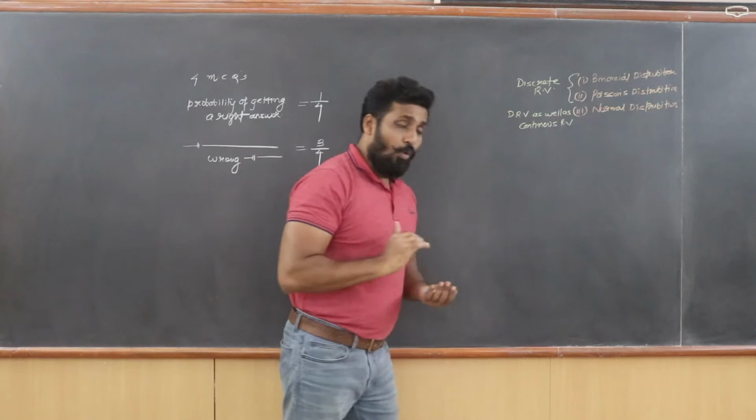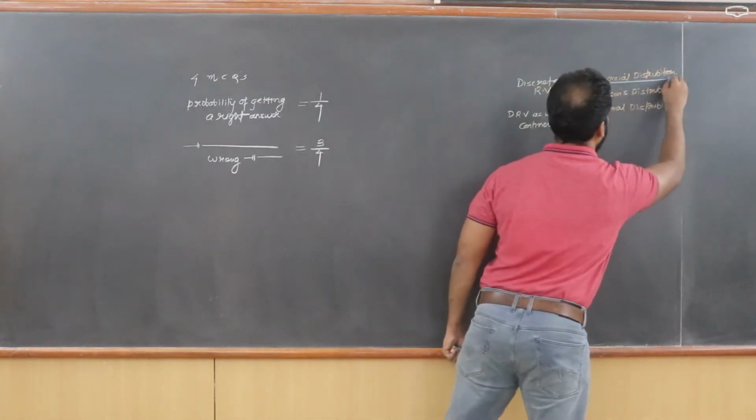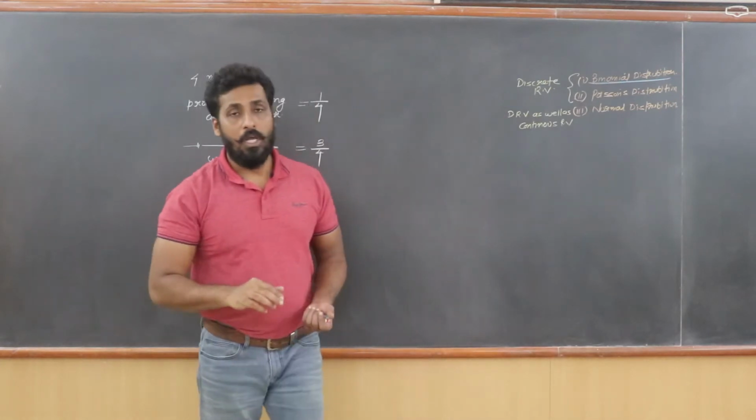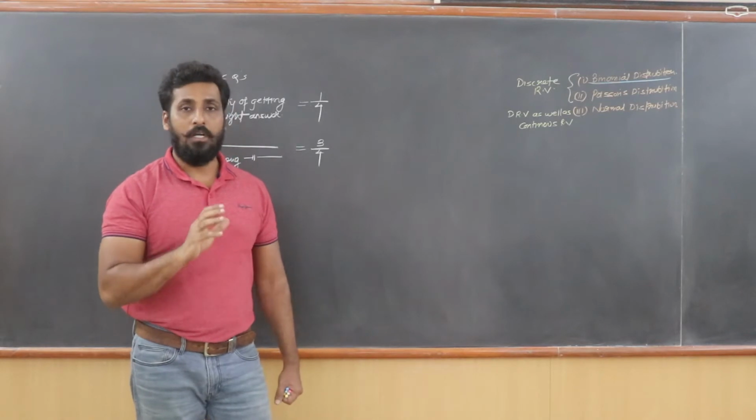So, in our today's lecture, we are entirely going to focus on the first type of distribution, that is the binomial distribution.